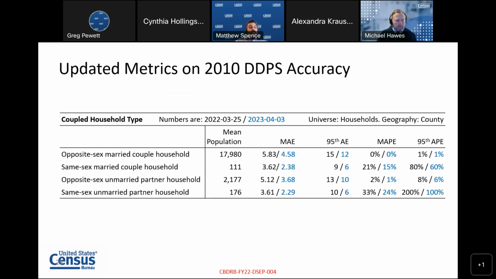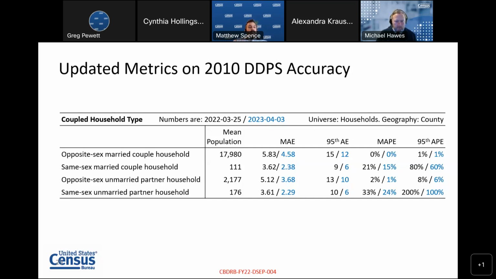So now we're going to start looking at where the increased accuracy came from as a result of different queries, different allocations of privacy loss budget, and different settings that we were able to increase accuracy for these particular populations. One of those is the coupled household type. You can see that the mean absolute error decreased from 5.83 to 4.58 for opposite sex married couple households.